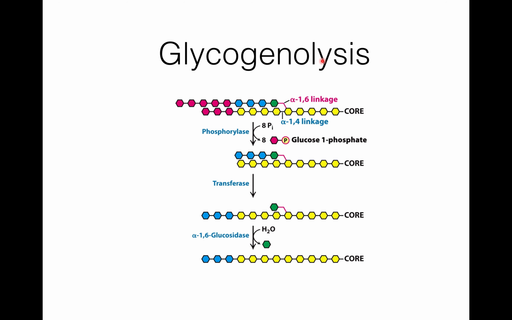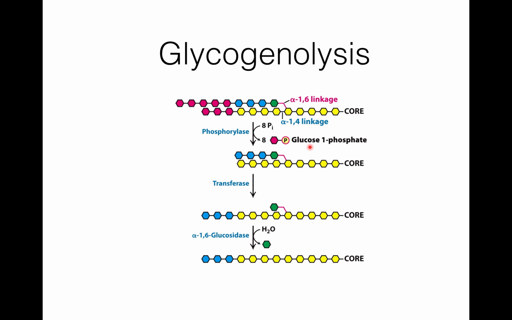Now glycogenolysis. Here it is the glycogen. Here these are the glucose units which are linked by 1,4 linkage, and this is a branching point with alpha 1,6 linkage.